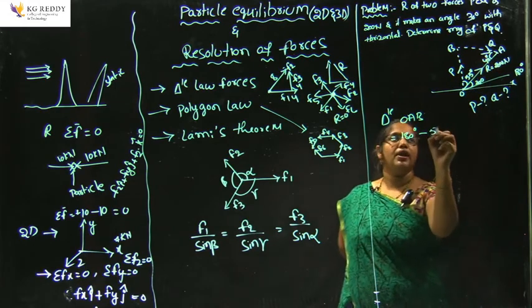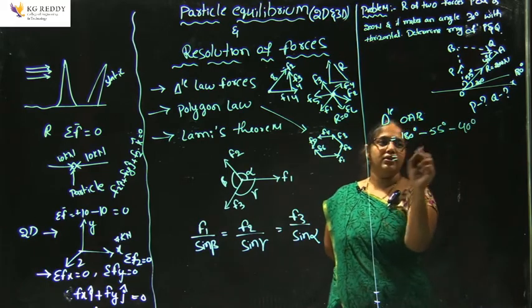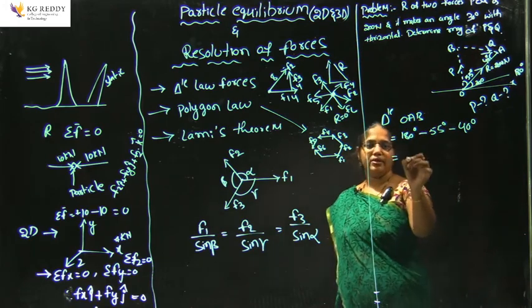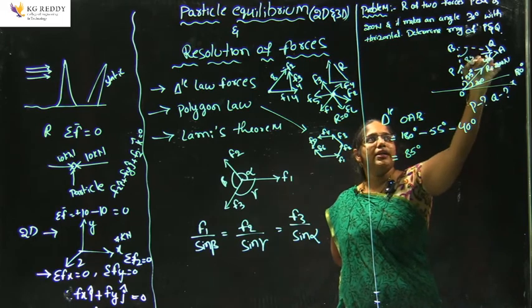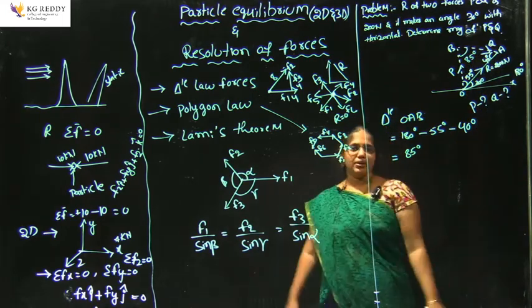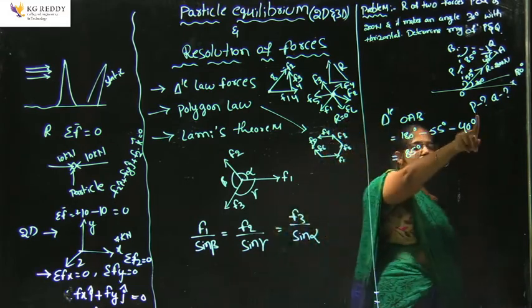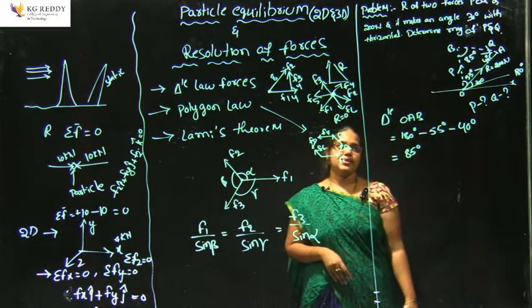So 55 degrees plus 40 degrees, how will it be? Total 95. Remaining is 85 degrees. Therefore, the opposite angle is 85 degrees. Here we identified it. Therefore, directly we can apply this formula, and then we can identify exactly how much P is acting and how much Q is acting.